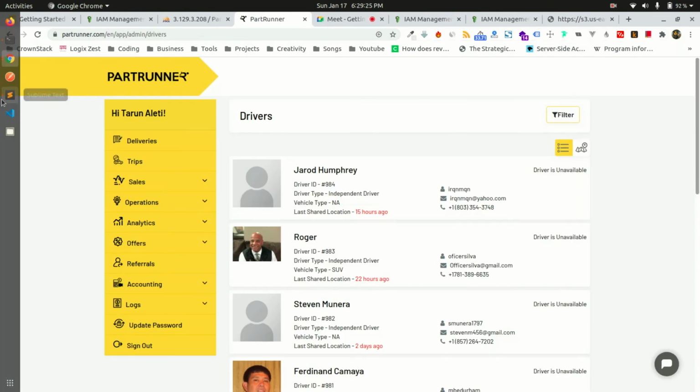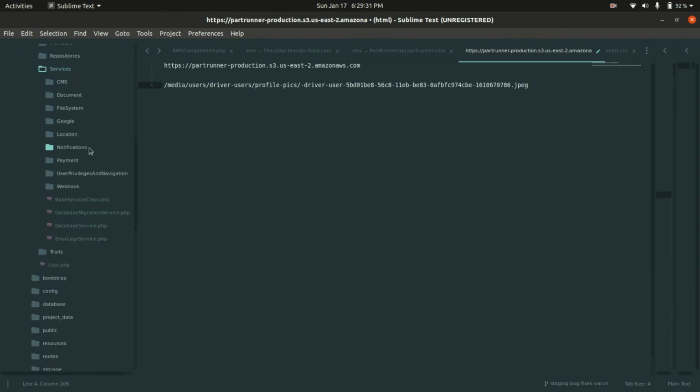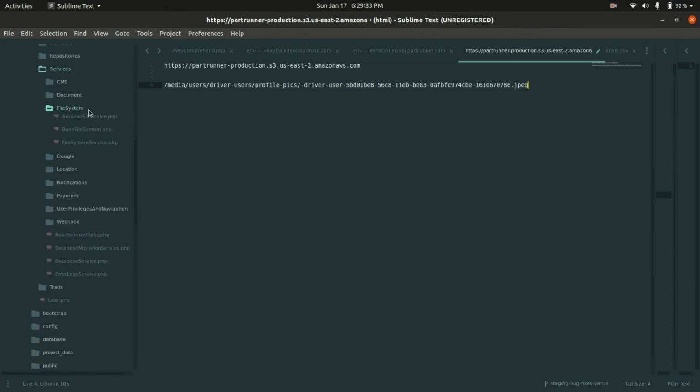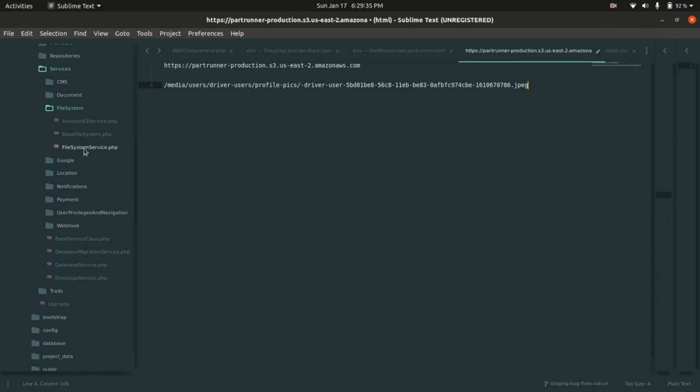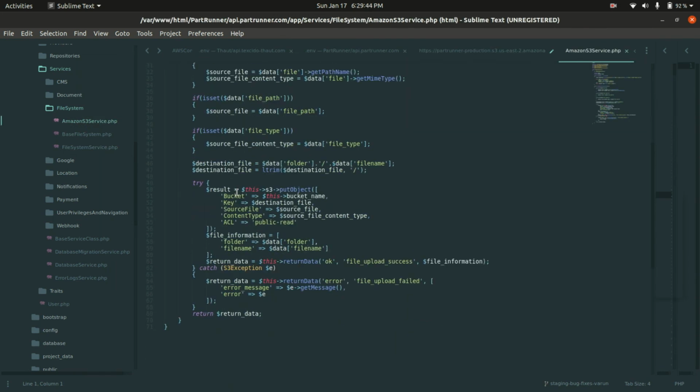Now you will ask, okay, this is a very tedious task to do. We cannot do this manually for everything. So that's why all these files are being uploaded by our backend code. While writing our backend code, while uploading this file, we explicitly chose that whatever file it is, I want it to be publicly readable.